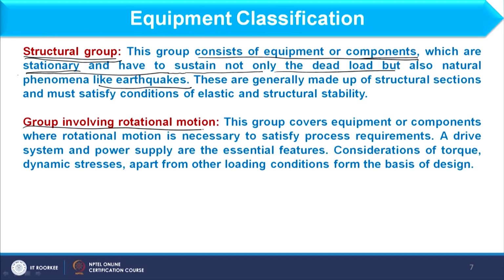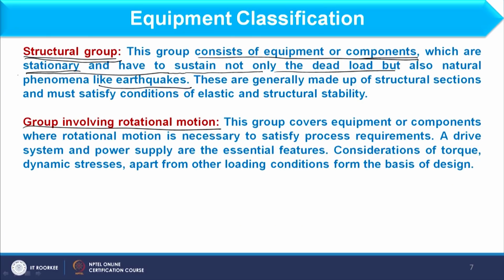Now, the third group is the group involving rotational motion. What does rotational motion mean? While carrying out certain processes, some equipment may need some rotation. Once rotation is carried out, the reaction or whatever processes are occurring will occur simultaneously with the rotation. To give an example, in a sponge iron plant or a cement plant, we have the rotary kiln which continuously revolves, continuously rotates on its axis, and along with this the complete process is going on inside the system.